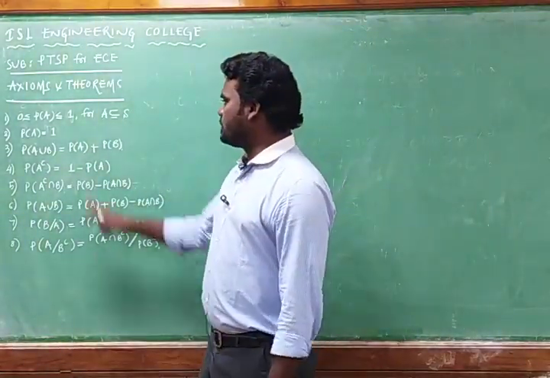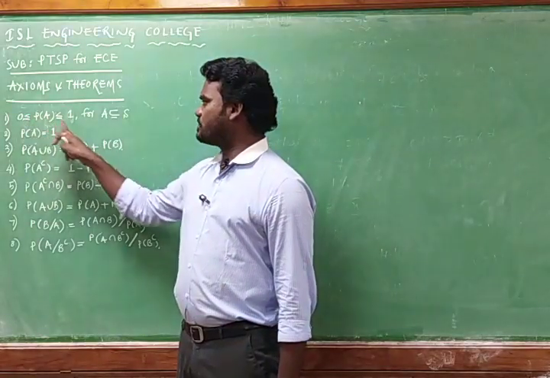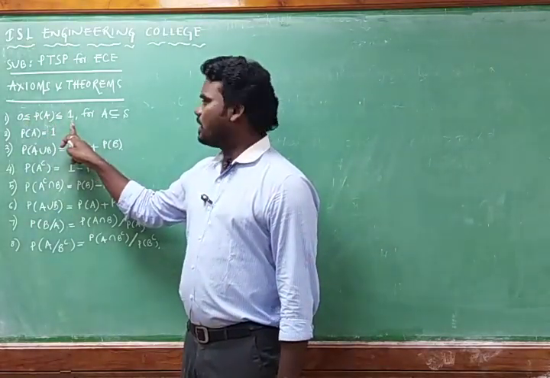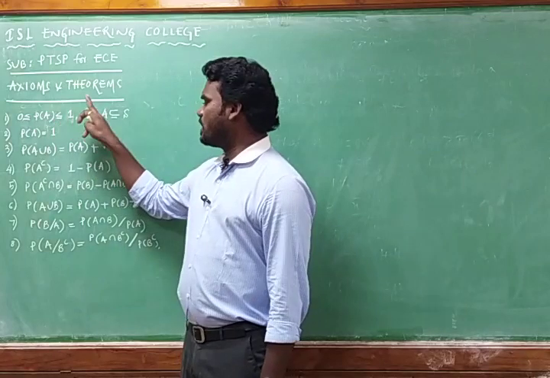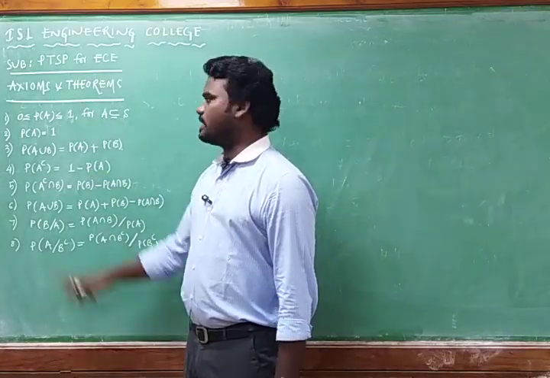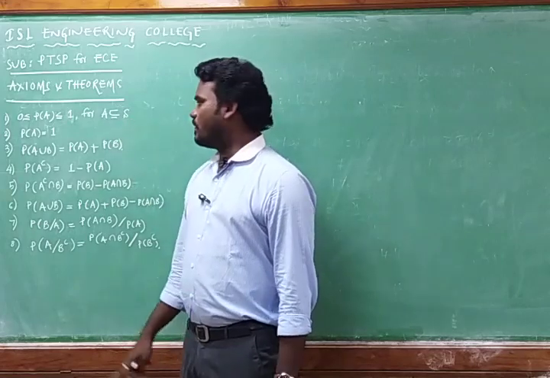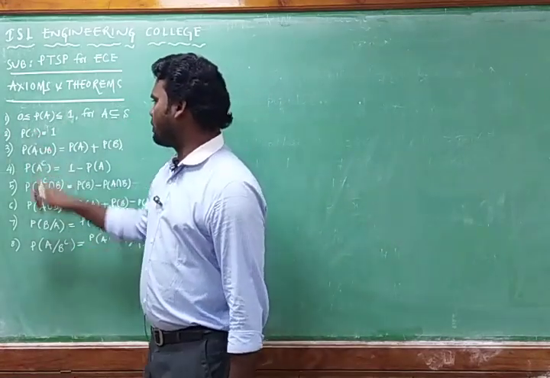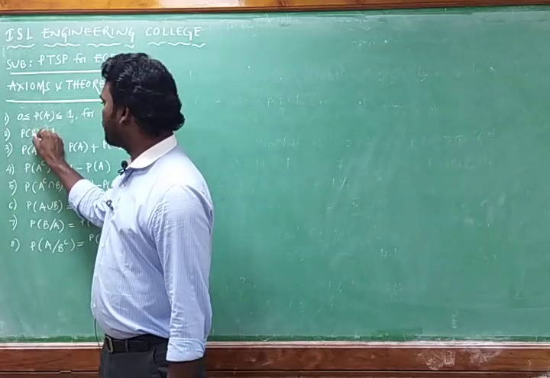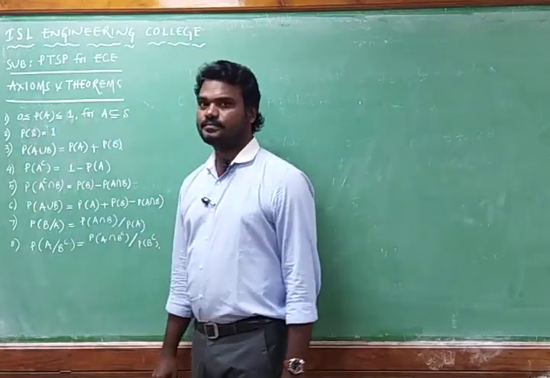We know that the probability of any event must lie between 0 and 1 only. It should not be negative and it should not be more than 1, and that event must be a subset of the sample space. The probability of the sample space must be equal to 1.